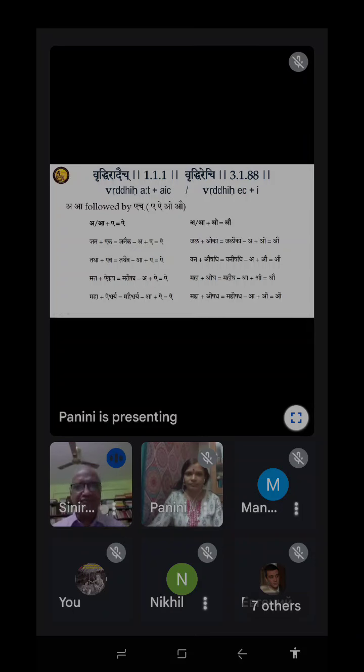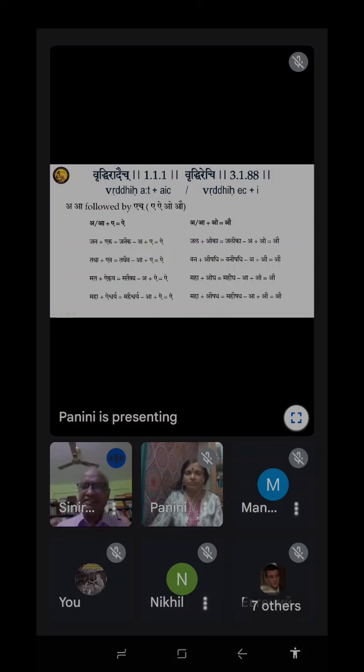Bruddhi comes with A, Ai and Au. Here At means only Akara, dirgha. Aich again, fifth sutra. Ai, Au. In the Shiva Sutra, if you see, Ai, Au, Ch, fourth. Okay? So Aich means Ai and Au only. That means A, Ai and Au are Bruddhi letters.